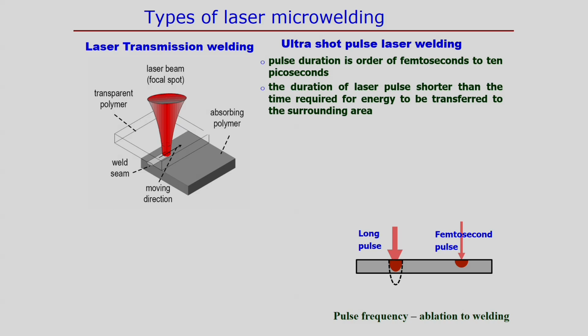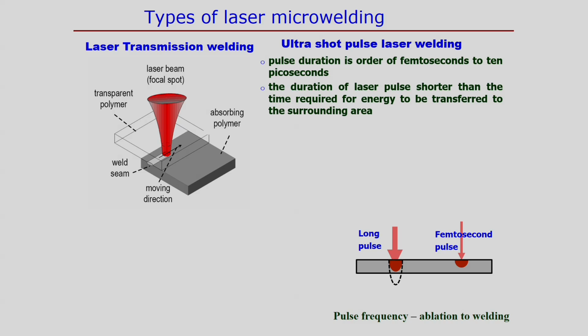Of course, if one metal is transparent and the other is not transparent, then we do not necessarily need an absorbing medium at the interface. The laser releases its energy at the interface, such that bonding between the two components may happen. Laser transmission welding has many applications in the medical field, even in microwelding applications. Apart from that, the ultra short pulse laser is one suitable source for the development of different microwelding.